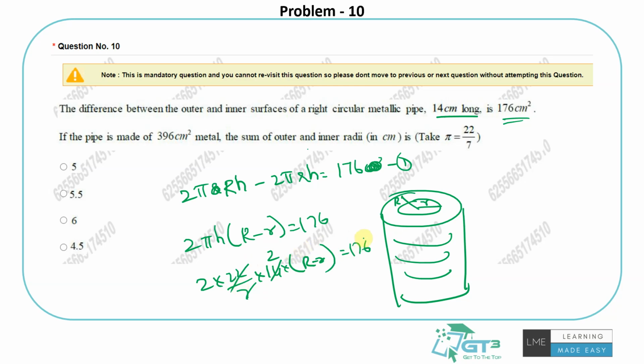So you'll get 2. So R minus r is 2 basically.